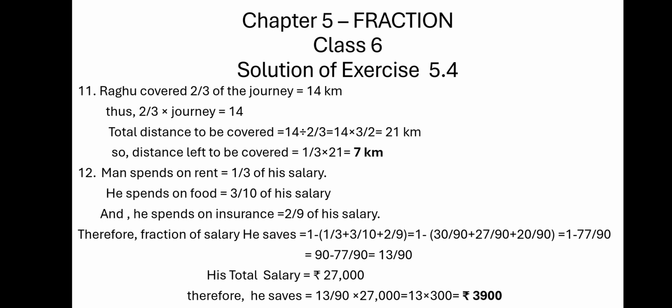So how much does he save? 13 upon 90 of 27,000. Now 90 goes into 27,000 300 times. So we get 13 into 300. So he saves 3,900 in a month.